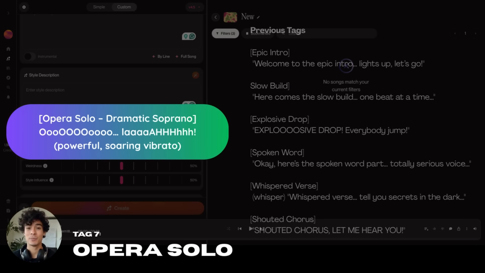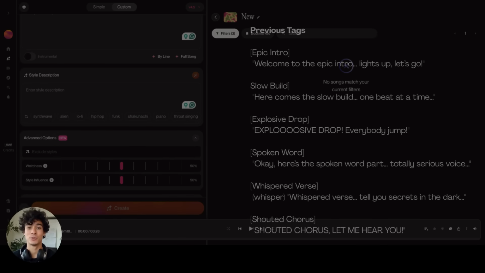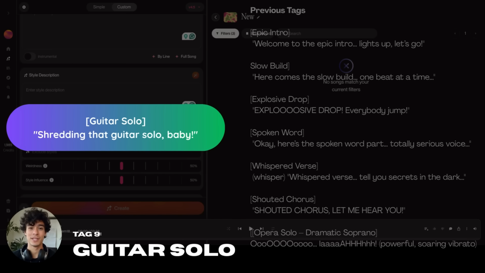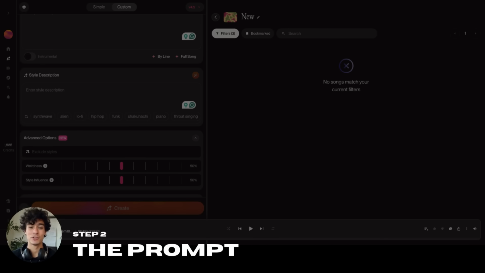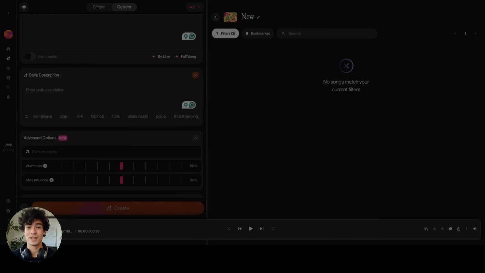Now we're trying the opera solo tag. This tells Suno to switch to a big, dramatic, operatic vocal. Think soaring high notes with plenty of vibrato, like you're in a grand theater. Let's add that too. Finally, for this section, let's add a guitar solo tag. This tells Suno to drop in a guitar lead or riff, often instrumental, sometimes with wild shredding. There, adding this in. Before we hit generate, here's the Suno prompt I crafted to drive the sound.